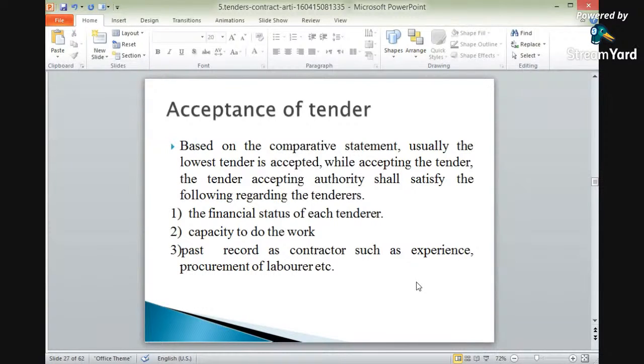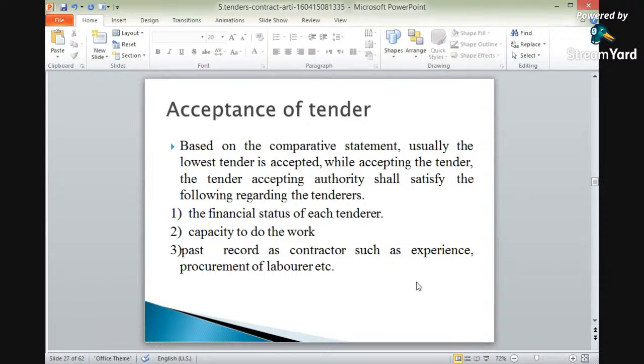The next point is the capacity to do the work. Whether he is capable of doing the work, whether he will execute it in a proper way, and whether the work will be completed in the stipulated time or not. Whether the tenderer has the manpower, equipment, tools and plants, or materials to execute the work.